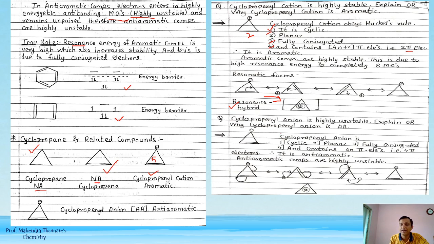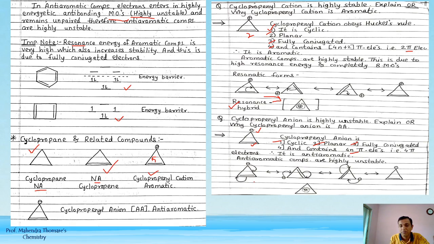Explain why cyclopropyl anion is anti-aromatic. So cyclopropyl anion is also cyclic, planar, conjugated also is there because negative charge is there. So negative charge उसका resonance करेगा. But it contains 4n pi electron system. मतलब ये टू नेगेटिव के और ये टू, that is the 4 electrons. So it follows the anti-aromaticity. दोनों में भी सेम है, बट यहाँ पर 2 electrons नेगेटिव चार्ज की वजह से इंक्रीज हो रही है. So it goes in anti-aromatic compounds.